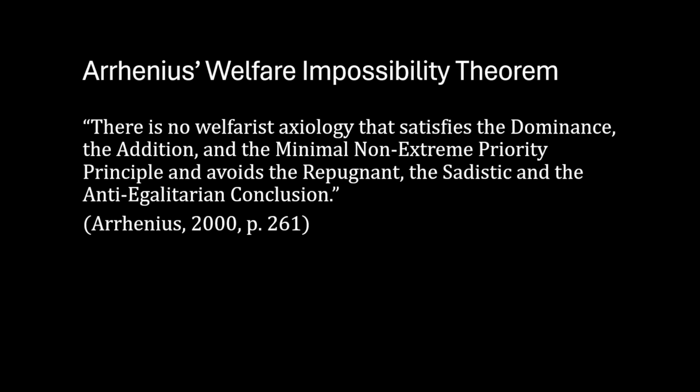But when we combine these six criteria, we result in a contradiction. And therefore, welfare axiology is impossible, at least according to these six criteria.